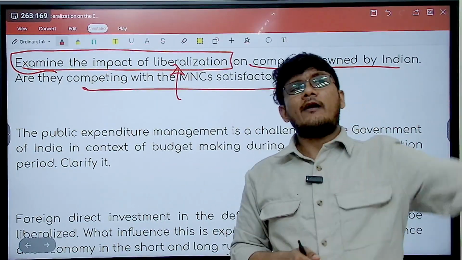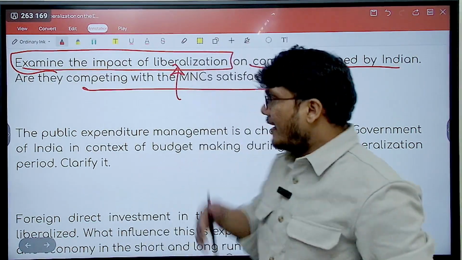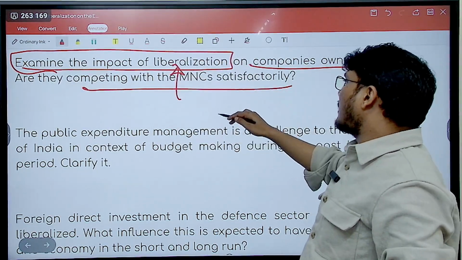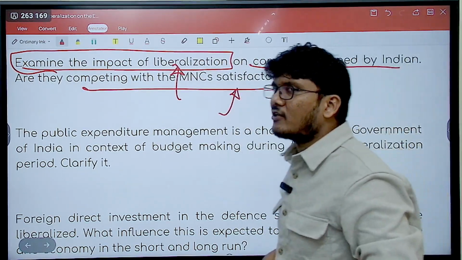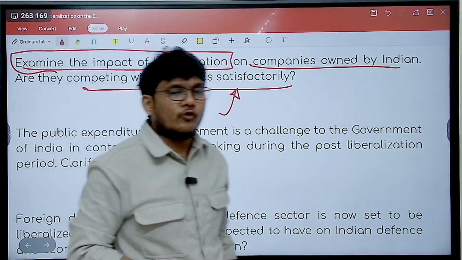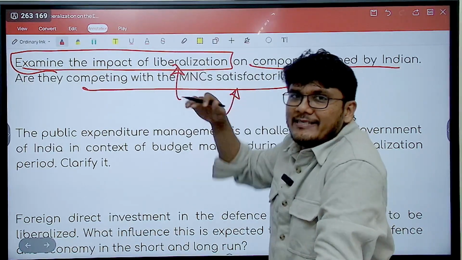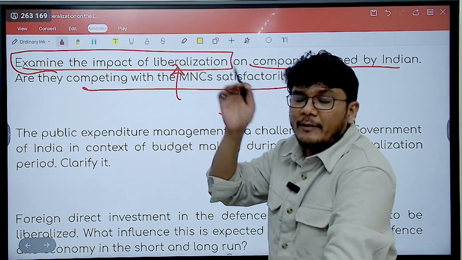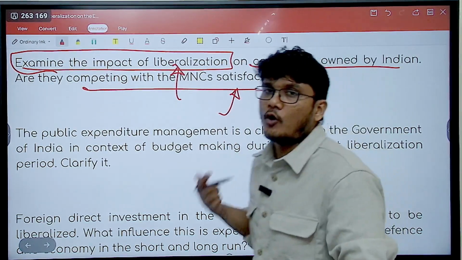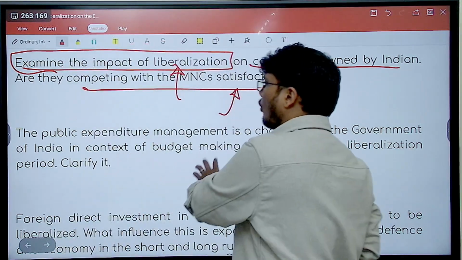But what if the foreign industry sets up a plant in India? Then what happens? That is going to increase the competition, right? So then the government of India may need to provide some subsidies to the Indian domestic companies, right? So it is helping, but of course liberalization has helped. We also can get better technologies, advancement in technology, etc., but it has also increased the competition. So you have to show both sides over here.